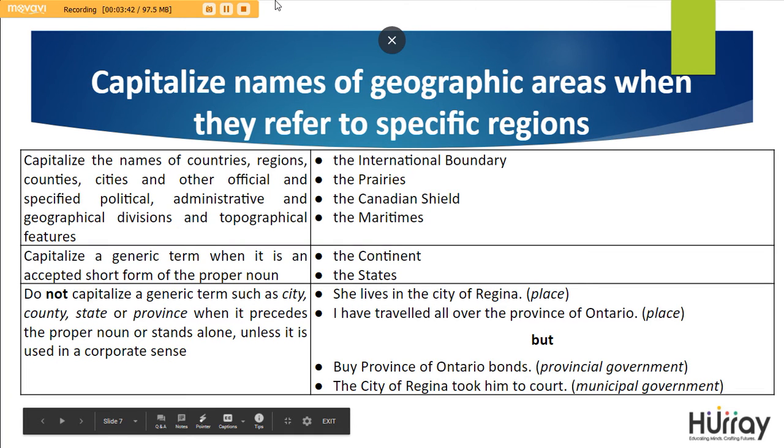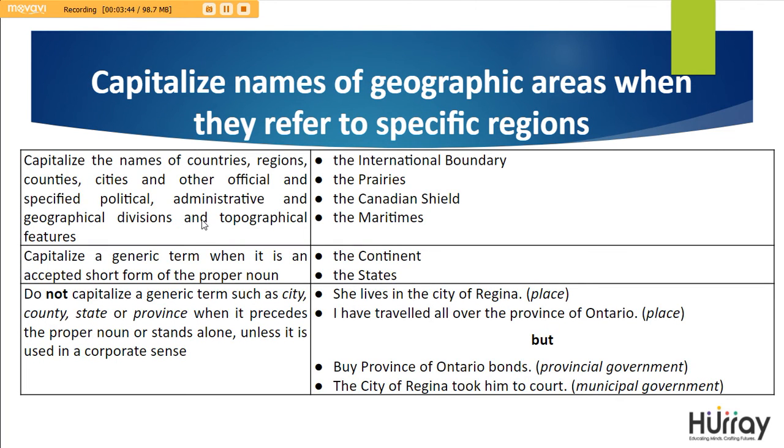Names of geographic regions when they refer to specific regions. Now, you need to capitalize the names of countries, regions, counties, cities, and other official and specific political, administrative, and geographical divisions and topographical features. For example, the international boundary, Prairies, Canadian Shield, Maritimes, all of them are in capital letters. "The" will not be in capital letters as it might come in the middle of a sentence.